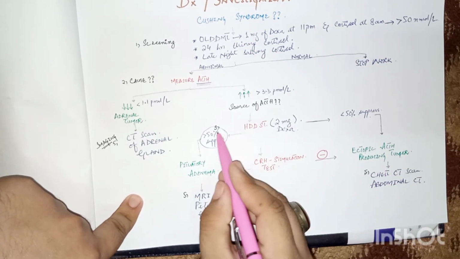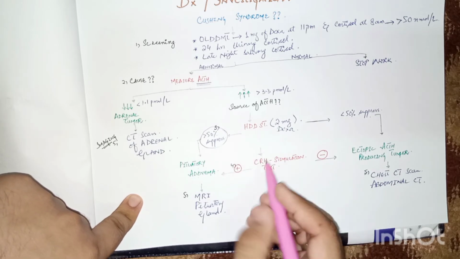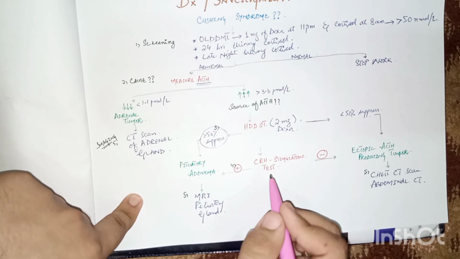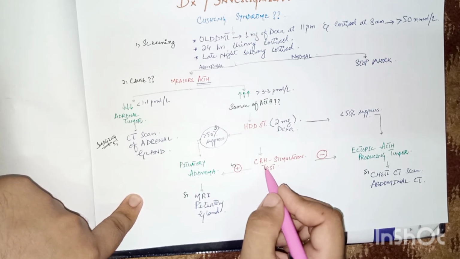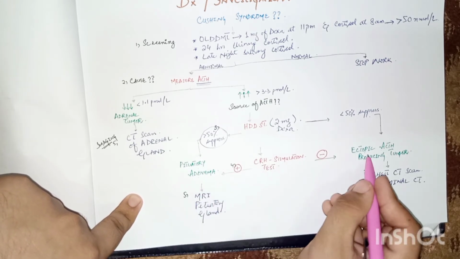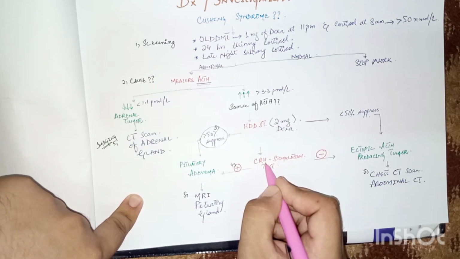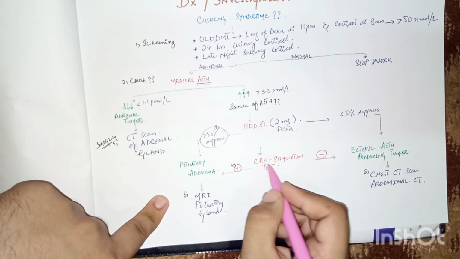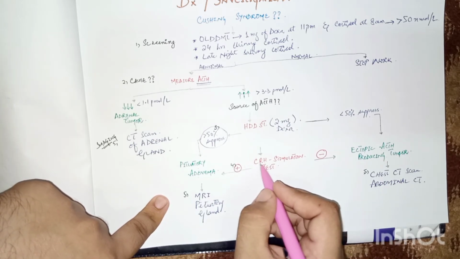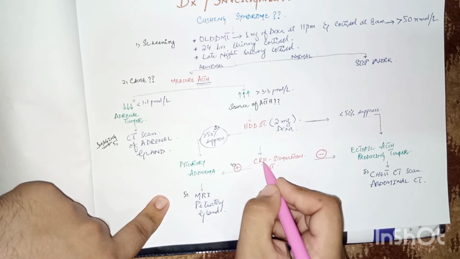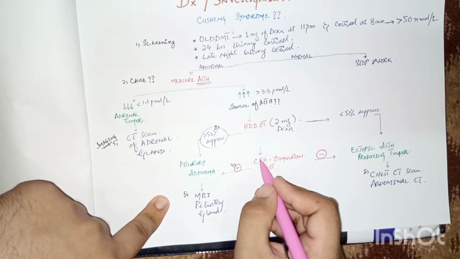So the fourth important test after the high dose dexamethasone is the CRH stimulation test. The CRH stimulation test is used to diagnose whether the cause is pituitary or ectopic. We give the patients CRH intravenously and check the levels of cortisol. Remember the physiology: an increase in CRH leads to an increase in ACTH, which leads to an increase in the cortisol level.